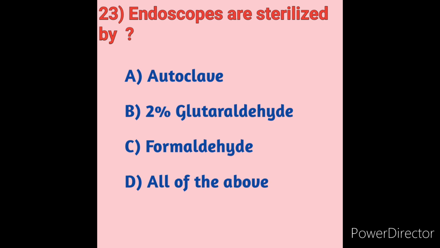So the endoscopes are sterilized by glutaraldehyde. Here option B, 2% glutaraldehyde, is the correct answer.